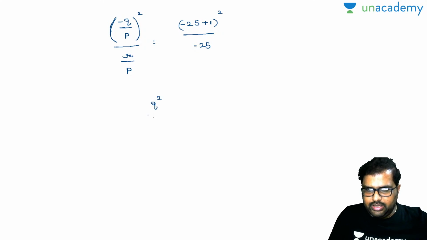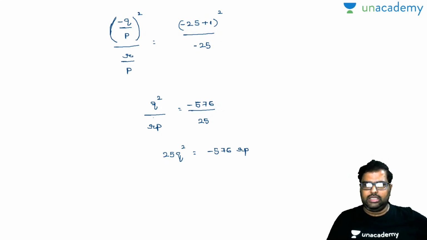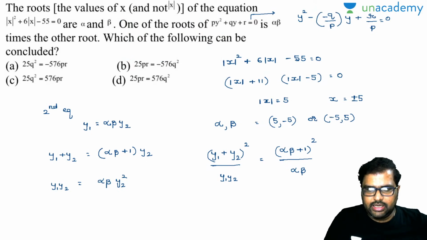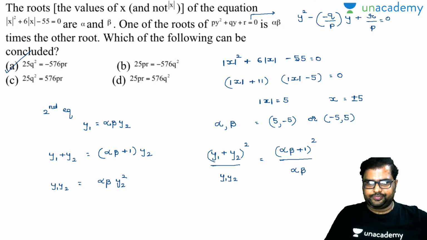Now p square, p will get cancelled off. So it will be rp. Minus 24 squared is nothing but 576. This minus 25 in the denominator will come onto the numerator, divided by 25 will be there. So 25 q square is equal to minus 576 rp is the answer. Am I right or wrong? So let's see, any options are there. Minus 576 pr, yes, your A option exactly satisfies there. Perfectly done.